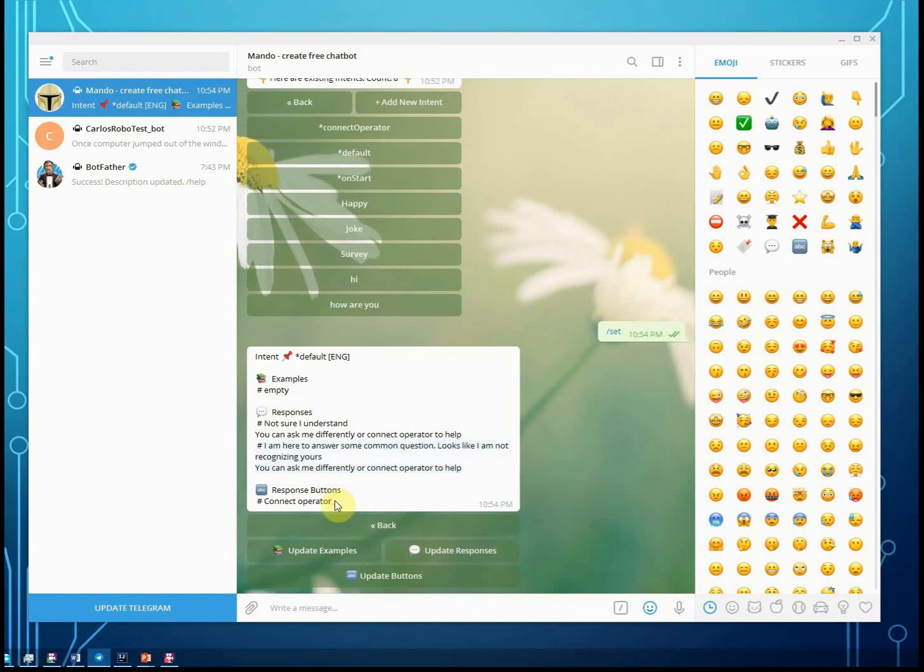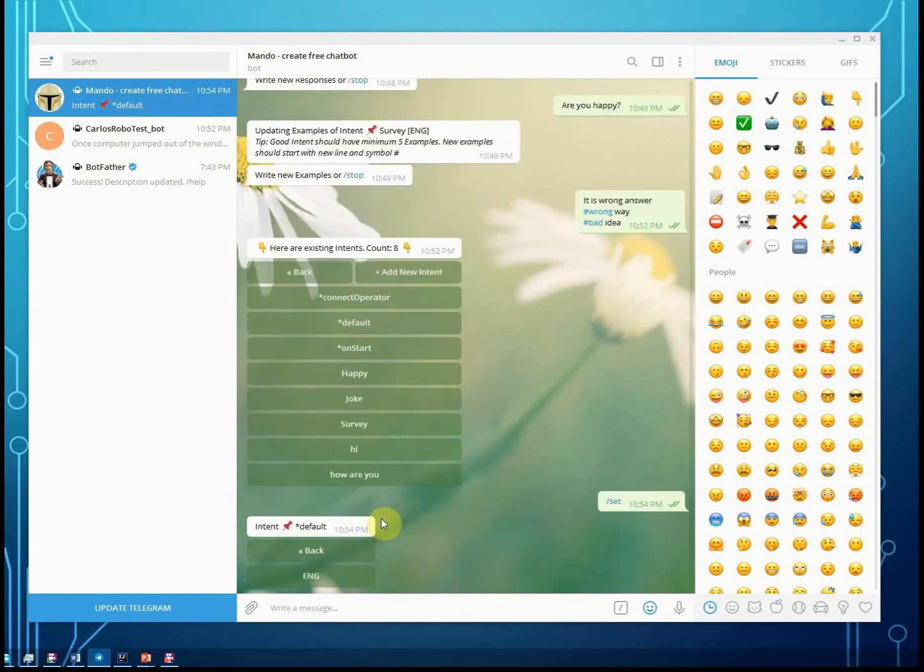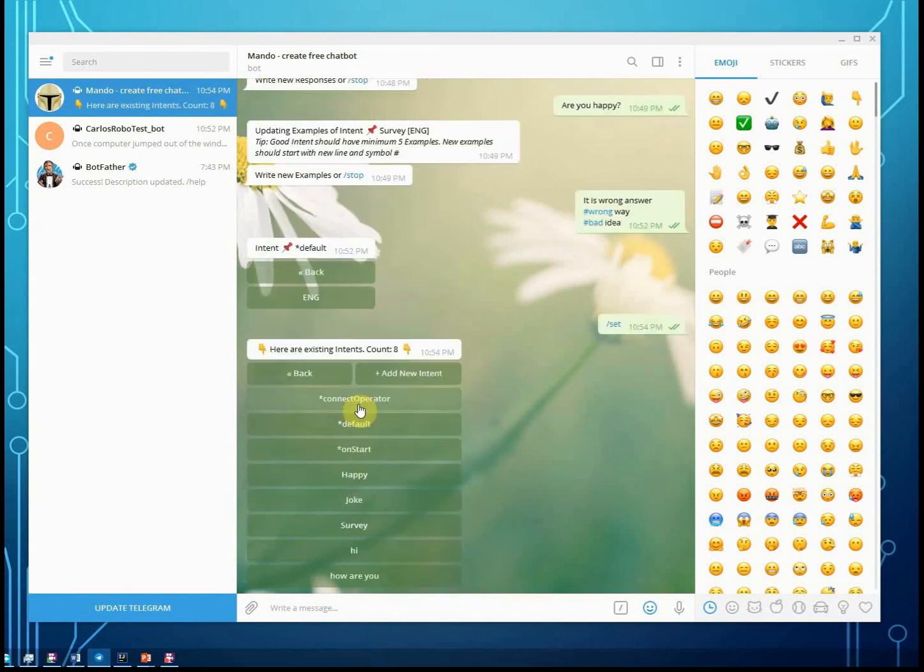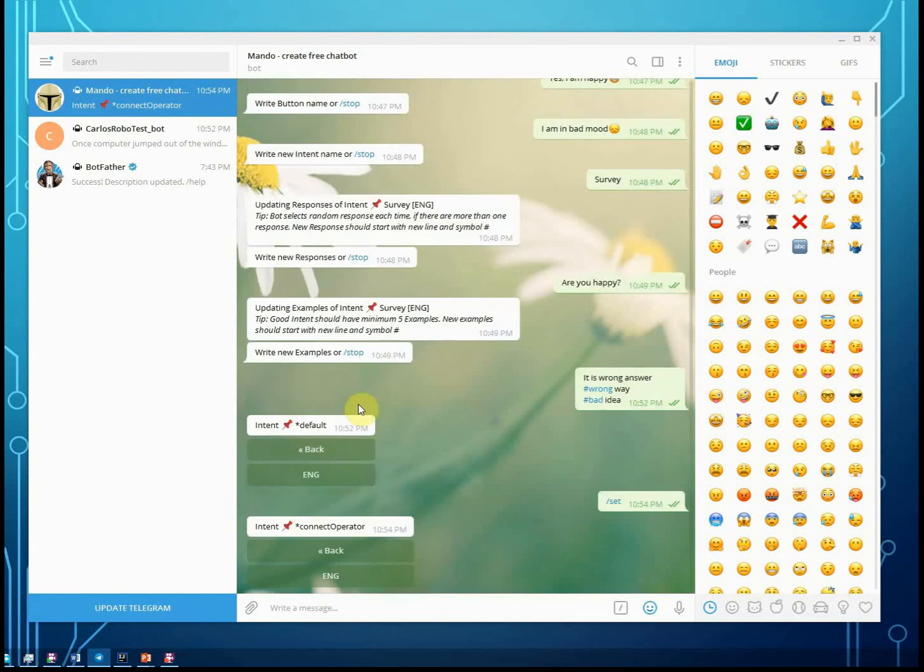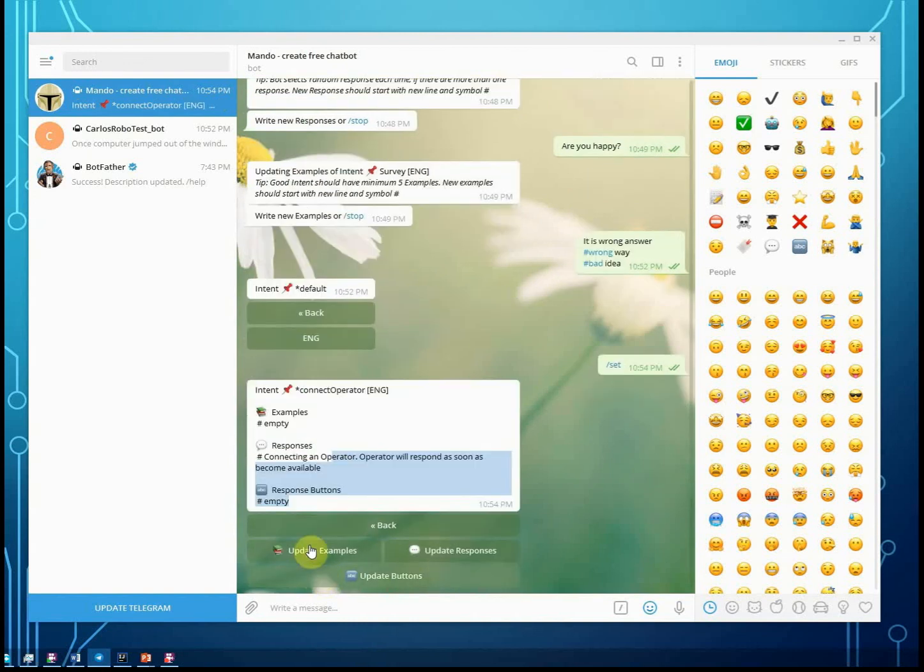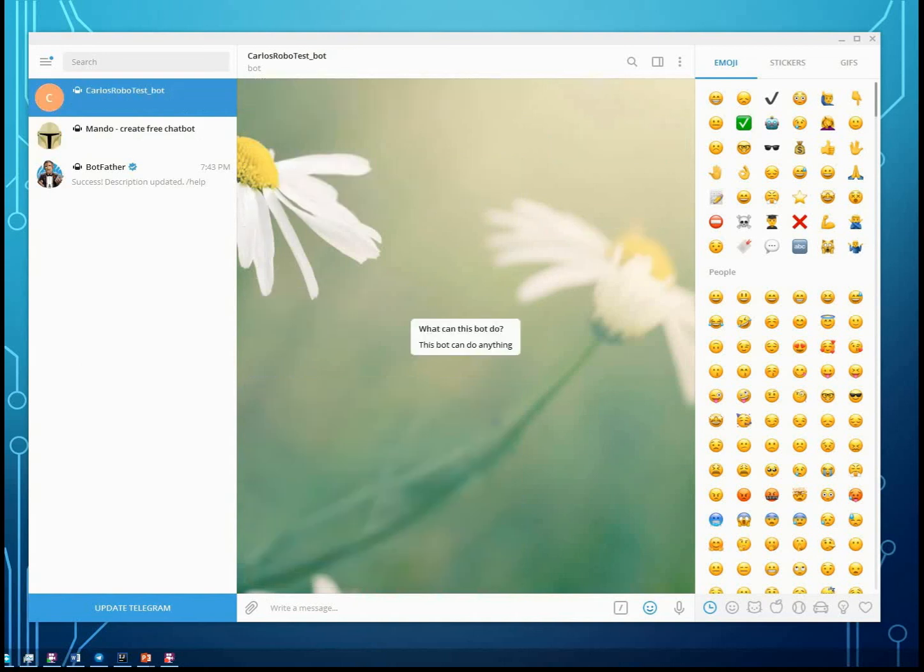the connect operator button. So along with that intent, there is a connect operator button. You can delete that button, of course, and then your bot won't have this option. But by default, it is there. And in the connect operator intent, we also have a response which just tells the user that right now an operator will be connected. So the default is "connecting an operator, will respond as soon as become available." Yeah, we can of course change that response as we want. Let me show how it works.